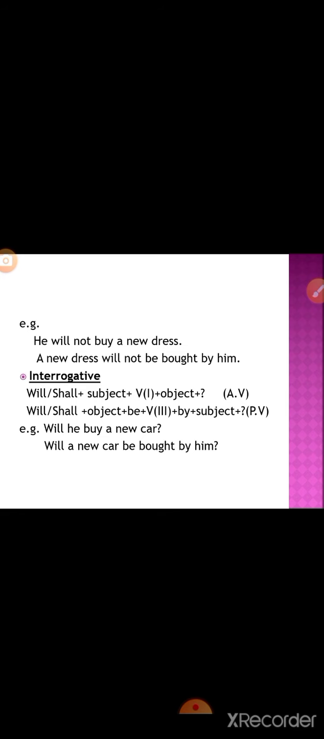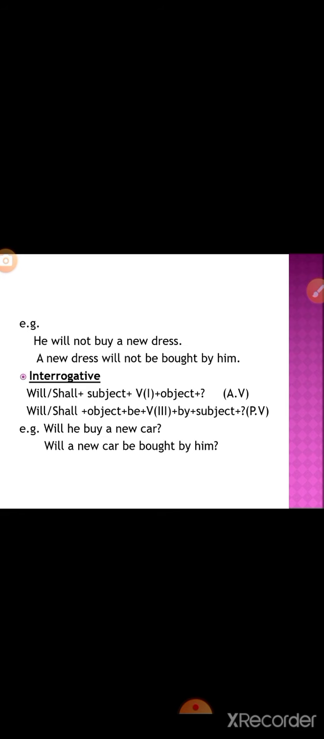Then the interrogative: will/shall plus subject plus first form of the verb plus object plus question mark. And the passive statement: will/shall plus object plus be plus third form of the verb plus by plus subject plus question mark. Will he buy a new car? And the passive statement: will a new car be bought by him?